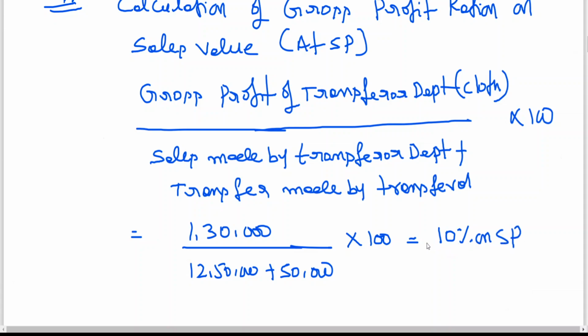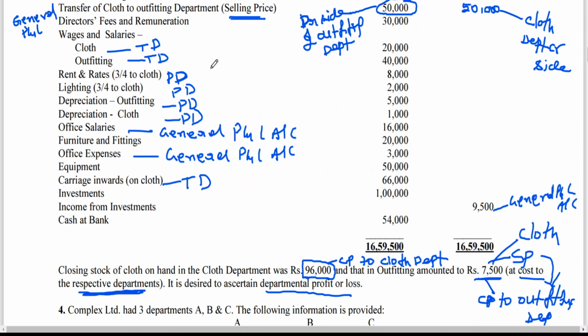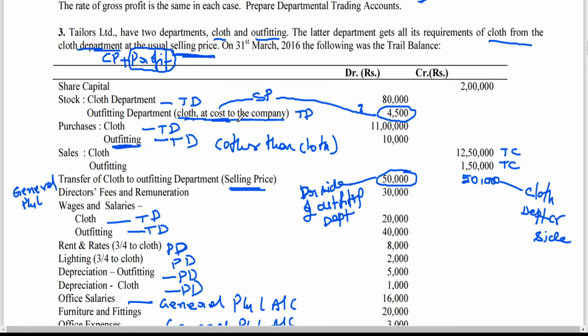But if you look at the problem, we have the information of this 4,500 at which price? Cost price. But percentage of profit is given on SP. So SP percentage you have to convert into cost price. How to convert, sir? 1 by 10th of SP is equal to 1 by 9th of cost price. That I have to do.